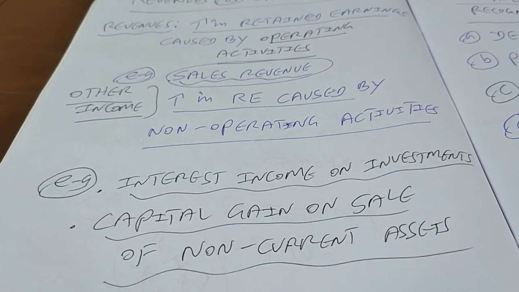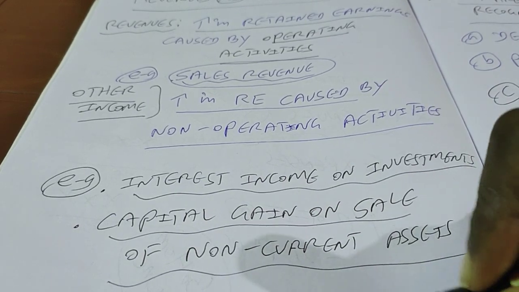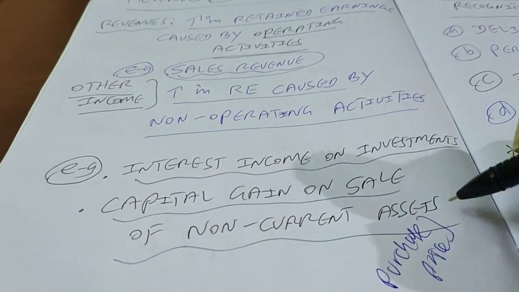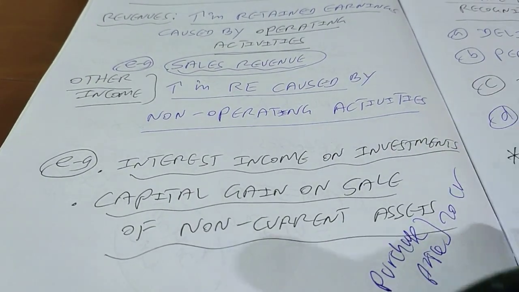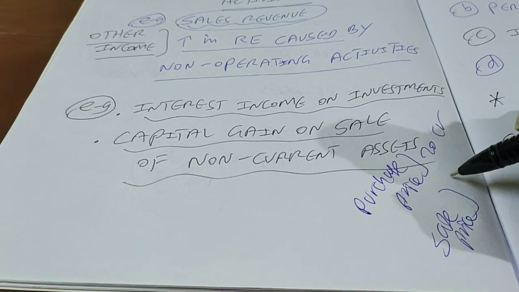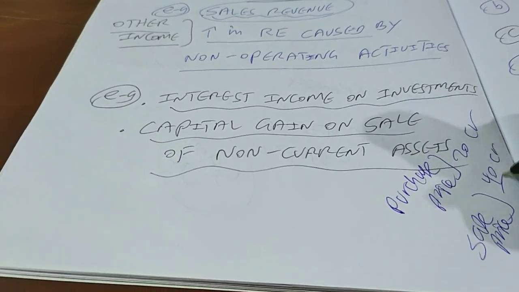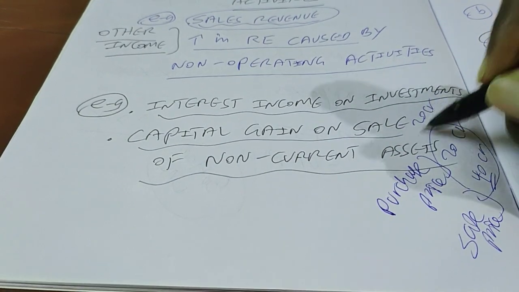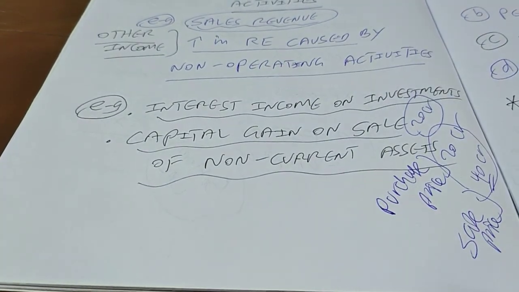For example, you purchase land, purchase price, assume 20 crores, and you have sold that at a sale price, assume 40 crores. So the capital gain here is 40 minus 20, 20 crores. This comes under other income.